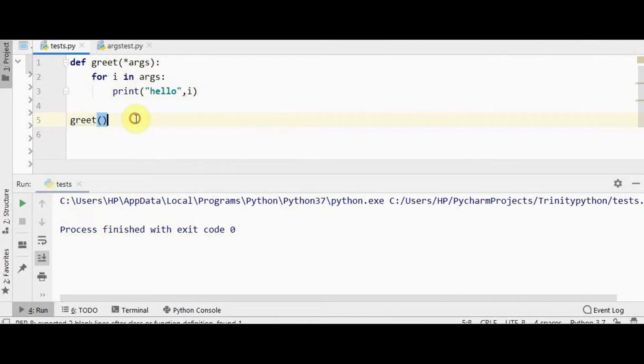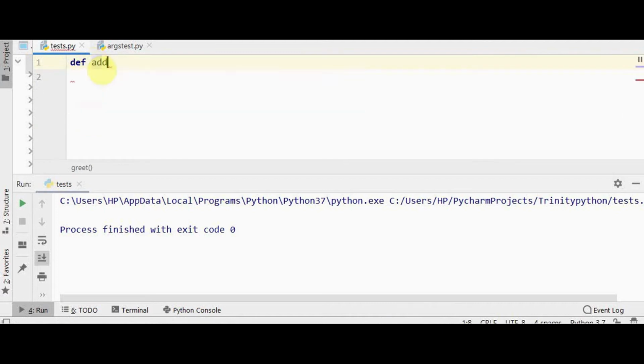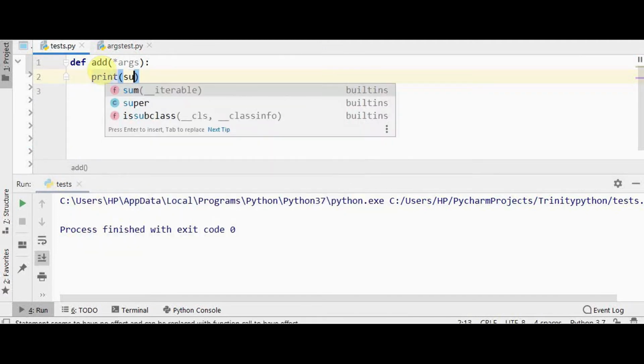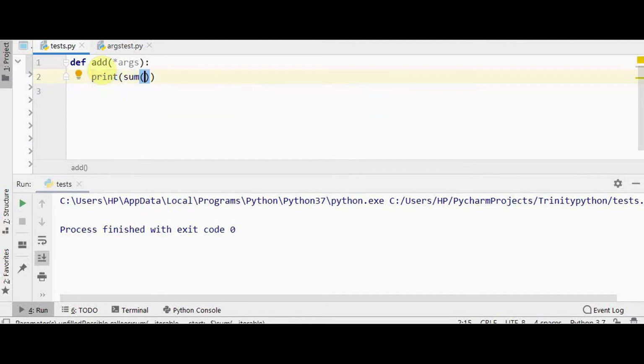We'll take one more example. I'll have an add function with star args. This is going to just add all the arguments passed to the function add. We have a built-in function called sum which will add all the elements of a list. So I'm going to make use of this sum built-in function. So print sum of args.